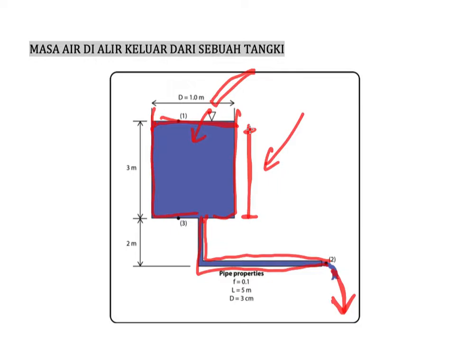As you know, when the water level becomes lower and lower, the velocity here will decrease, becoming slower and slower. Since the cross-sectional area of this pipe is constant, the flow rate will become lower and lower. So this is the typical example of quasi-steady flow.